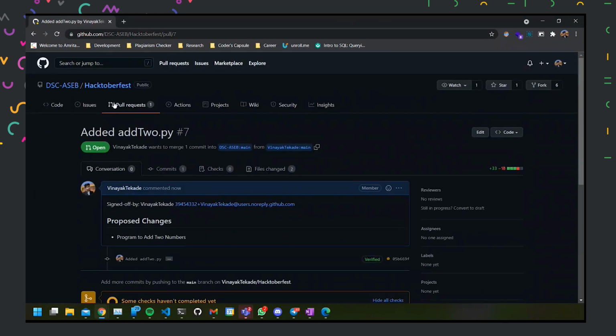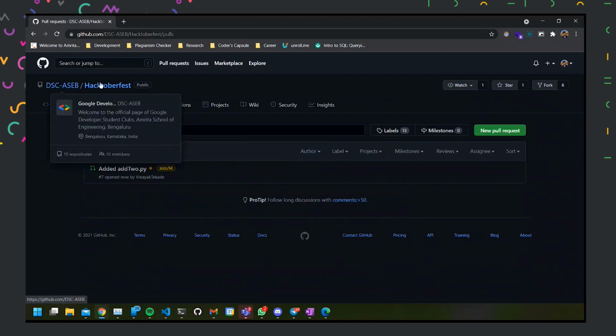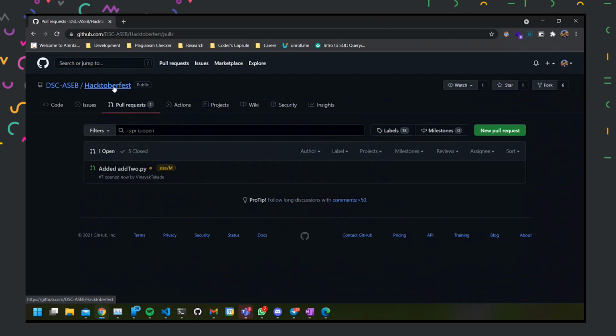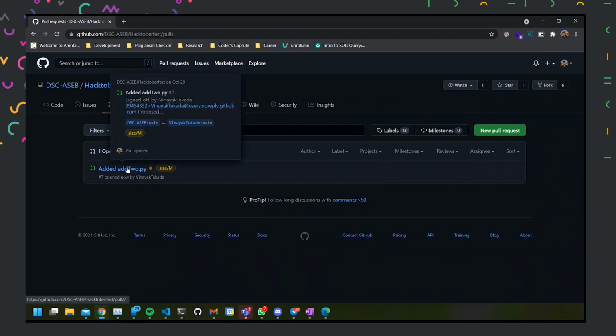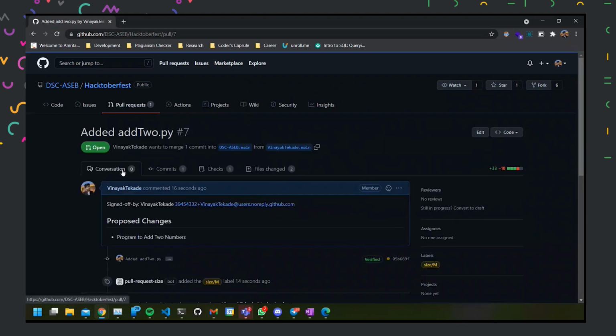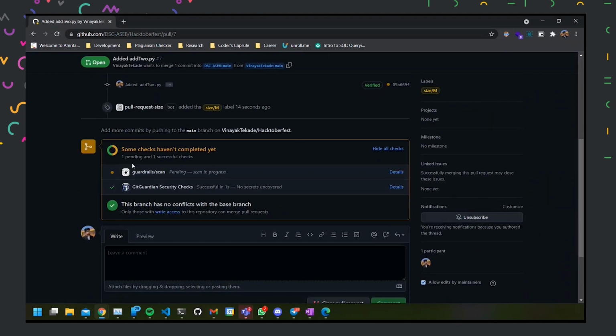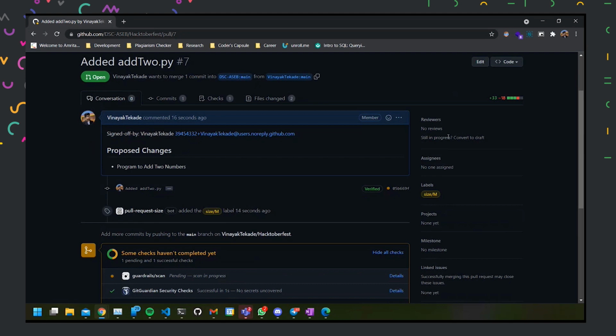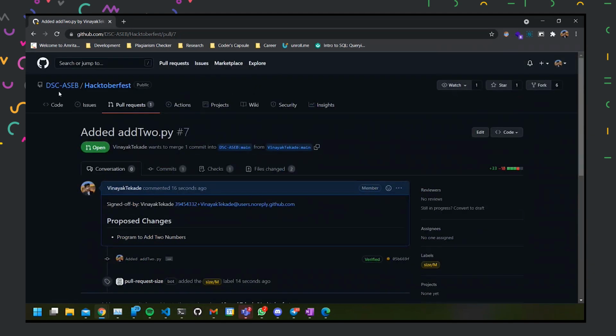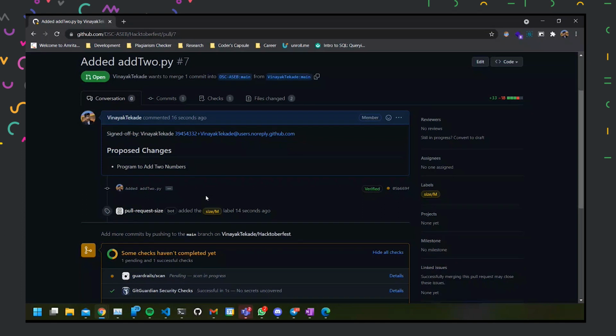Now, if I go to the pull request side of the DSC ACB Hacktoberfest repository, which is the repository where I want to contribute, you can see in the pull requests there will be this change which I have requested. The maintainers of DSC ACB will then review my changes and see whether they are eligible for the changes which they want. And then Avinash will show you how that looks.